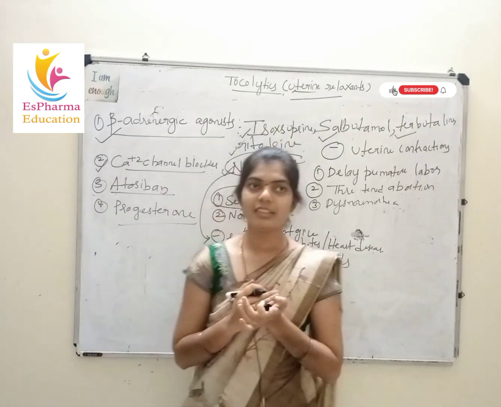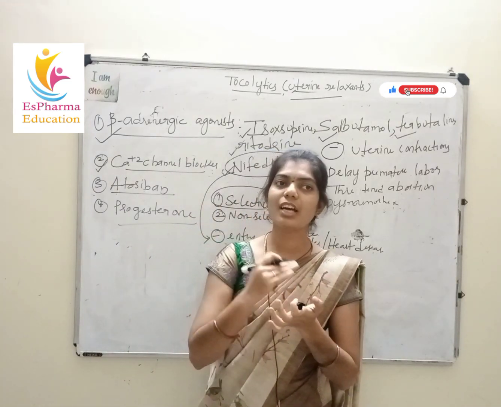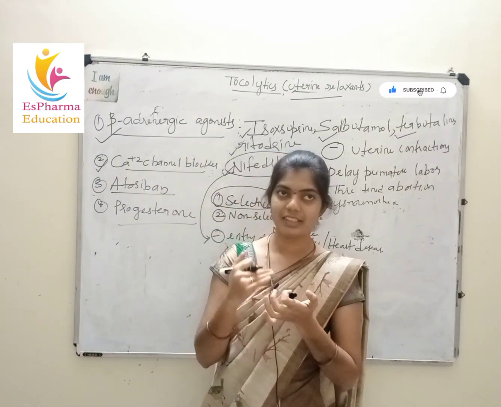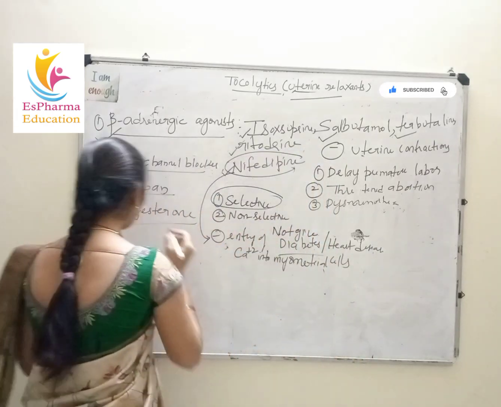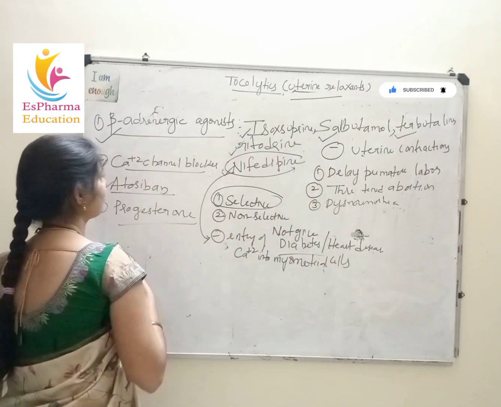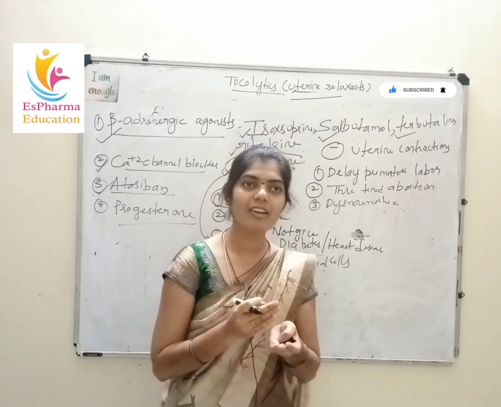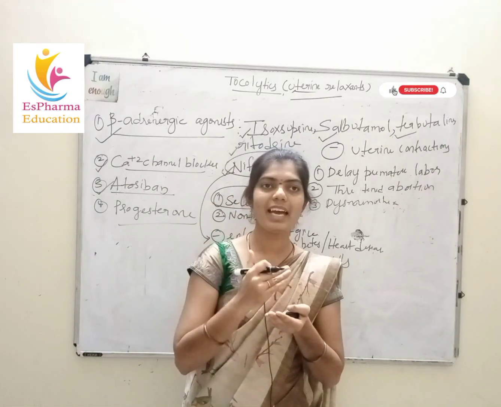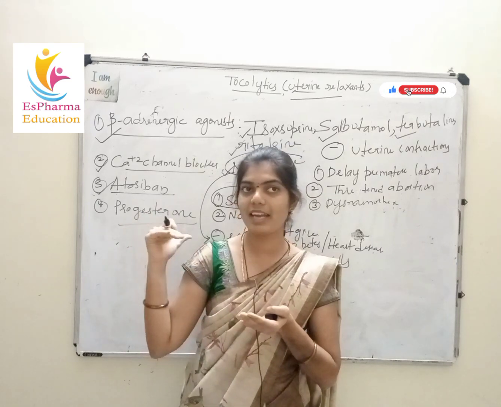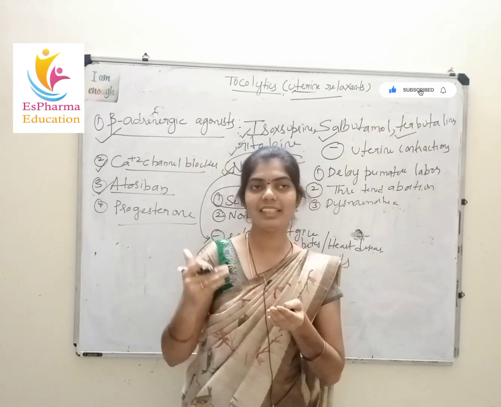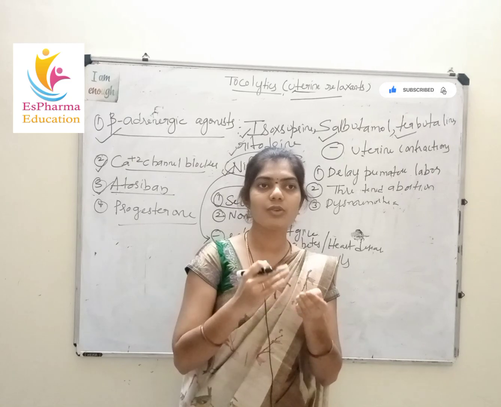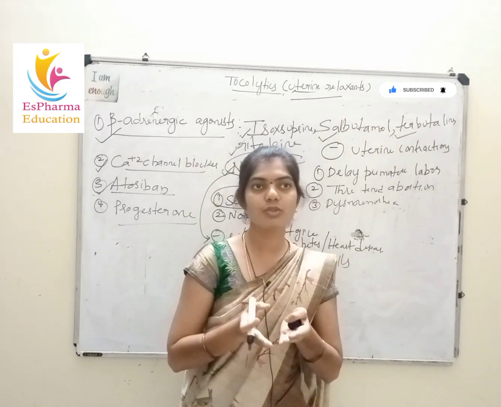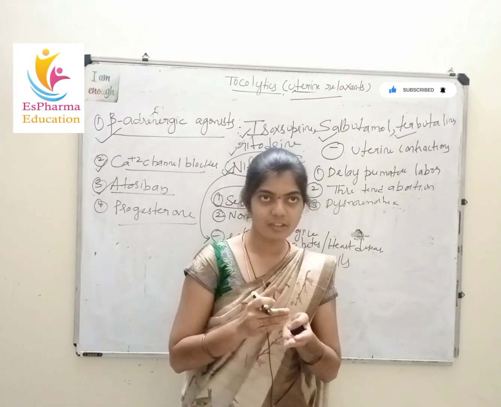Then, the third drug which comes under tocolytics is atosiban. The main mechanism of action of atosiban is that it competitively blocks the oxytocin receptors present in your uterus.